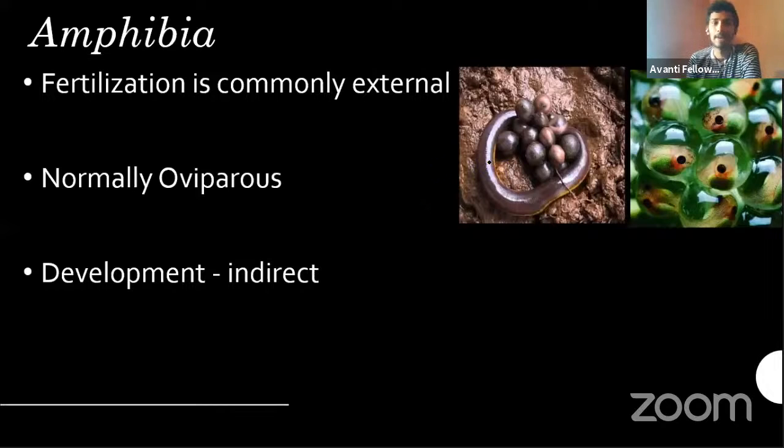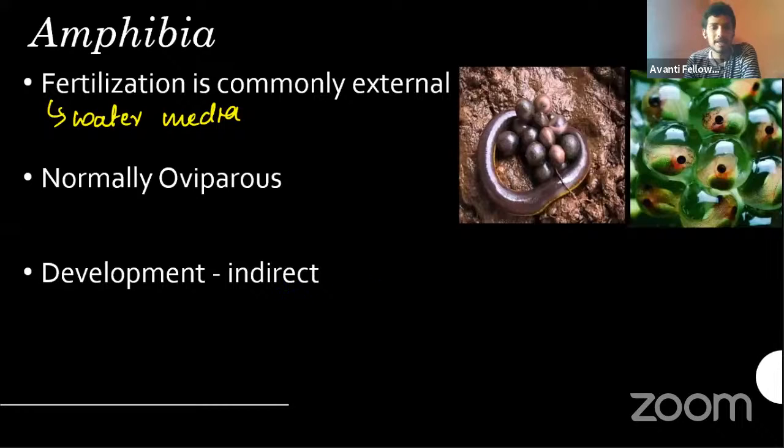How will the fertilization happen? Fertilization is commonly external and normally in the water media. External fertilization, you know, right? They will release the egg and they will release the sperm and the fertilization will happen. And they are mostly oviparous. As you can see here, Ichthyophis is actually covering its eggs. All these are its eggs and these are the frog eggs. Everything is developing.